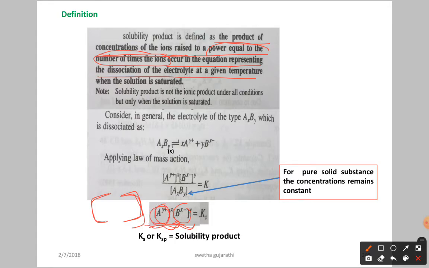Here we have the molar concentration of the ion A^y+, and you are going to raise it to what power? X times. Why? Because in the equation, what is the coefficient we have? X. So you are going to raise it X times for A^y+.